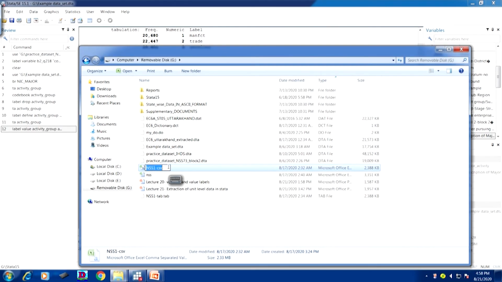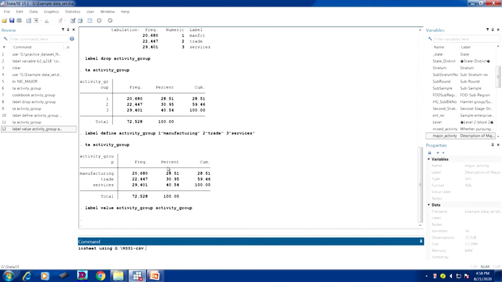So right click and copy. Okay. So now I have already copied, so what I do, I will paste it here. So now paste. Now the extension should be given. Since it is in dot CSV, so CSV should be there.